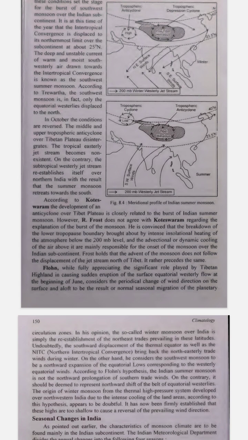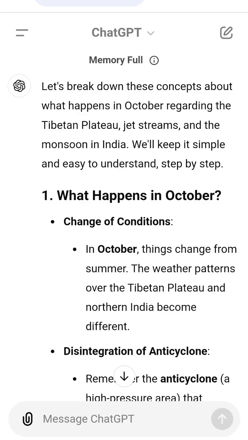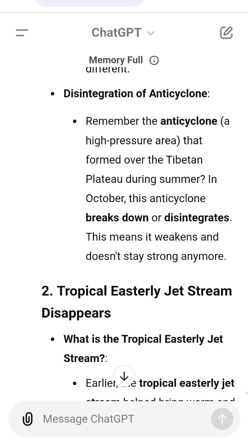There are two main ideas about what causes the summer monsoon to start. Koteswaram thinks it's related to the strong anticyclone. Frost believes it's about the heating of the air below and cooling of the air above.